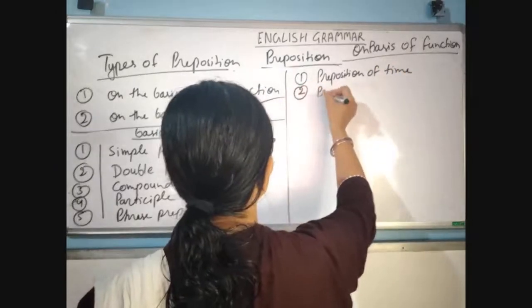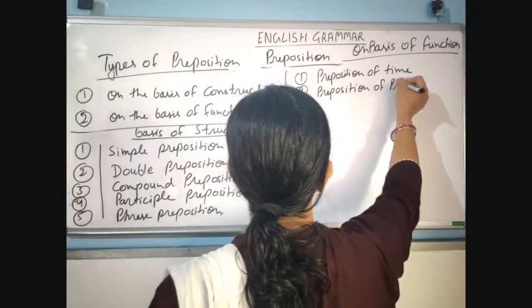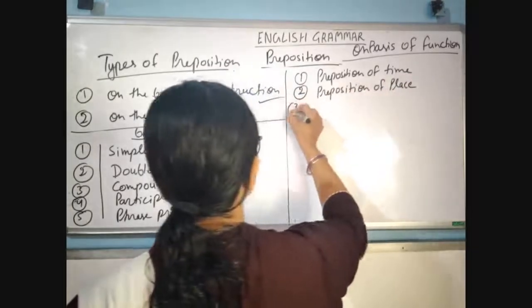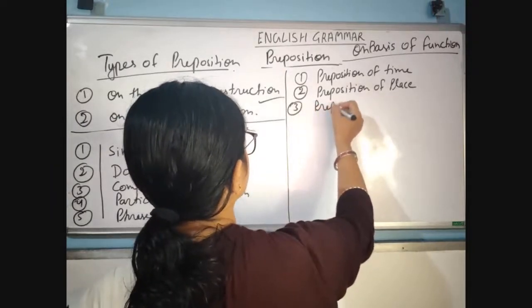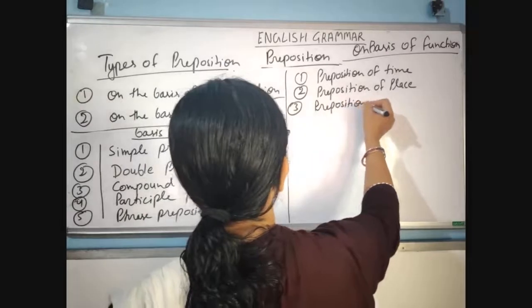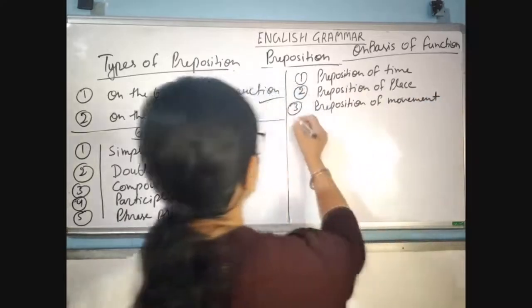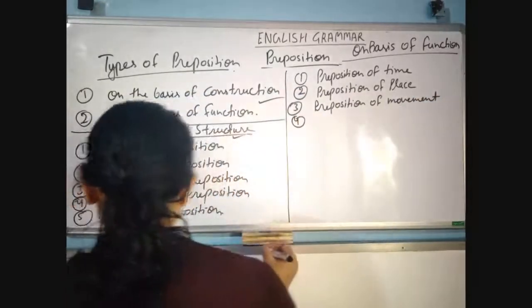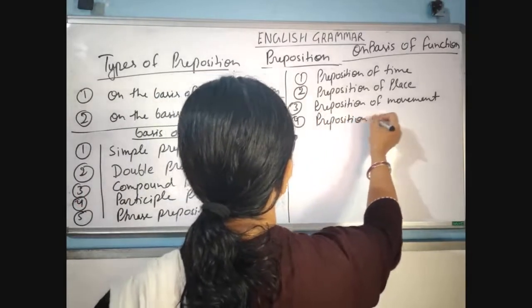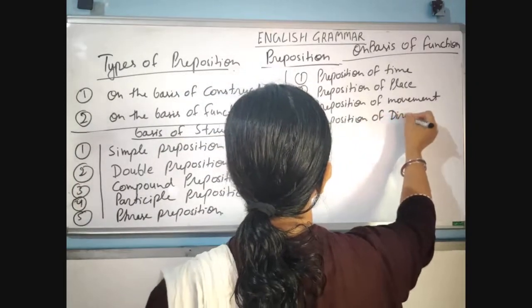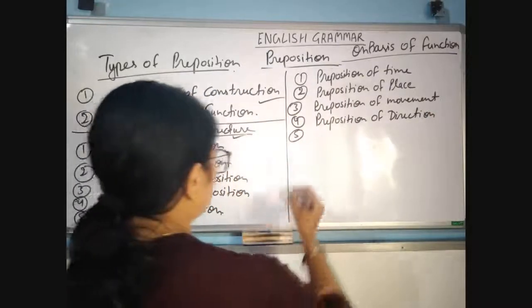Second, preposition of place. Third, preposition of movement. Fourth, preposition of direction. Fifth, preposition of instrument.